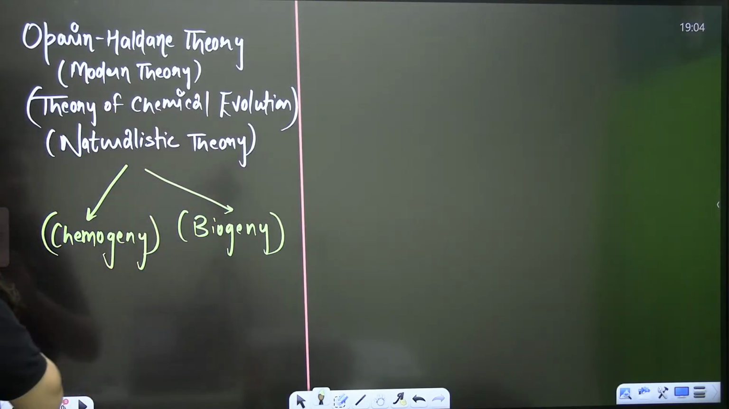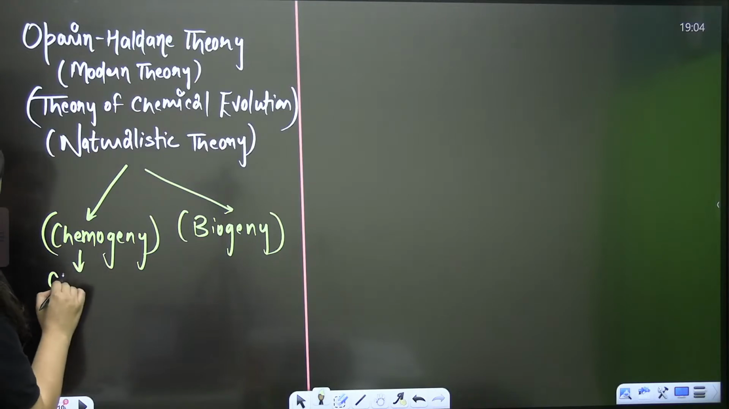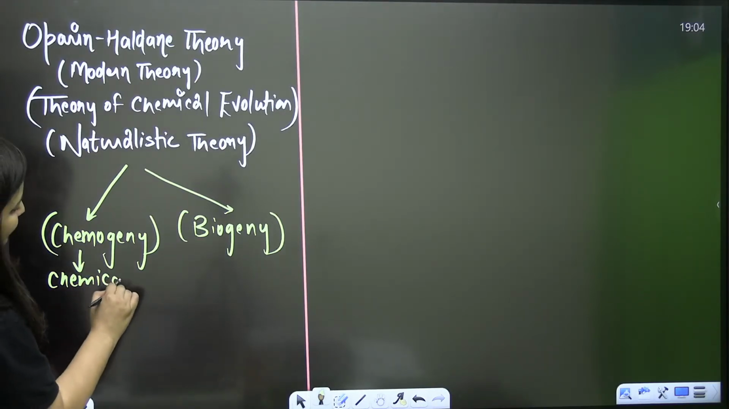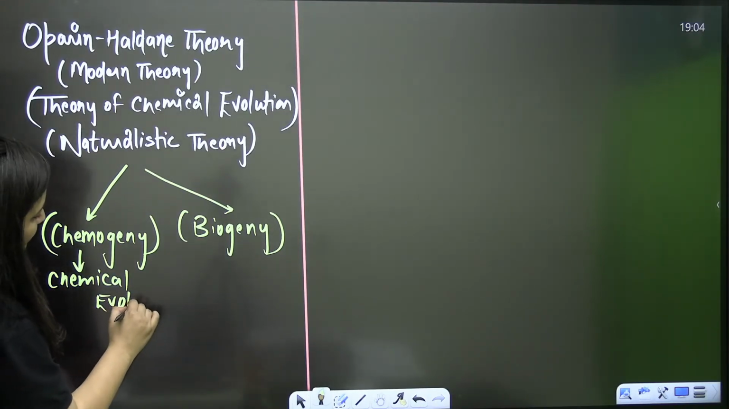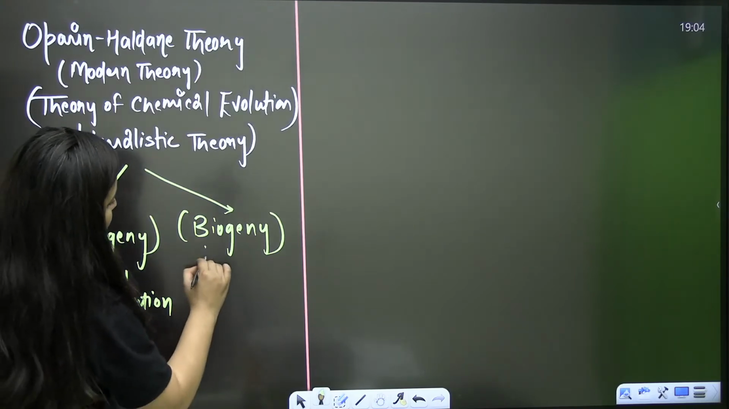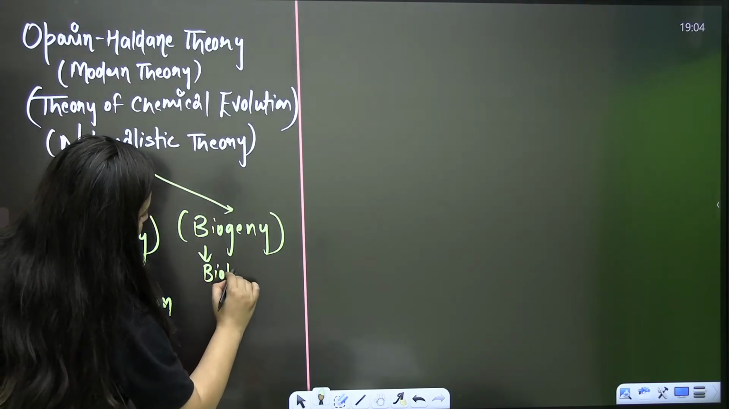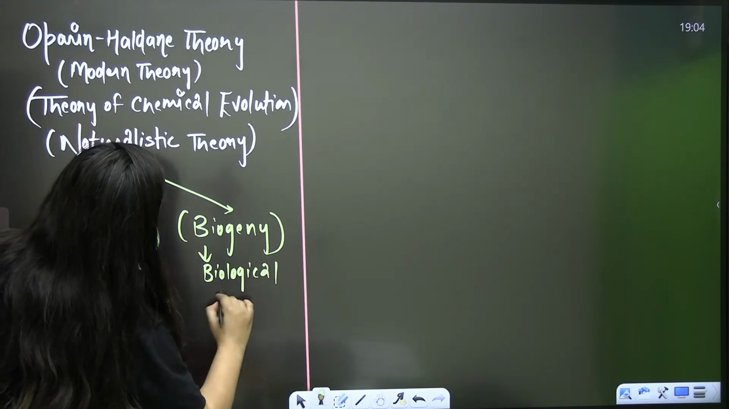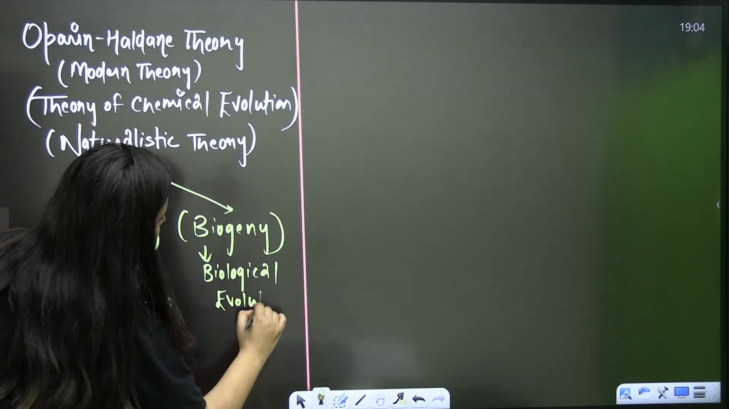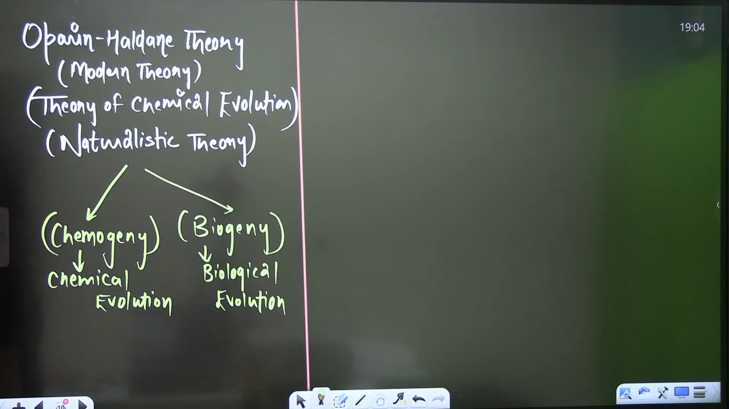So this is what you are going to discuss here. Chemogeny means chemical evolution, and after that chemical evolution we will be discussing biogeny, that is biological evolution. So this theory will explain everything to you related to evolution. Clear? This theory is going to explain that.